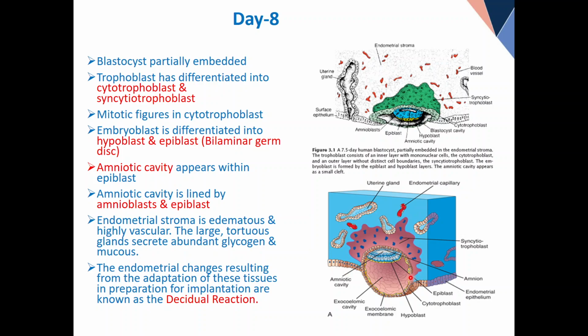Now these newly formed cells, dividing, migrating, they move, and now they are separating the epiblast from the cytotrophoblast. This newly formed cavity is called the amniotic cavity. Later on it is called the amnion. And what cells form its floor? They are the epiblast. What cells form its roof? These newly formed cells which have their origin from the epiblast are called amnioblasts.